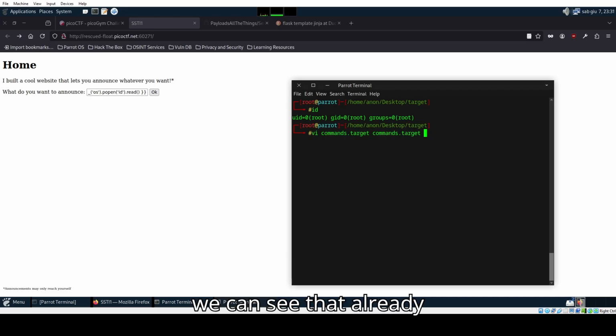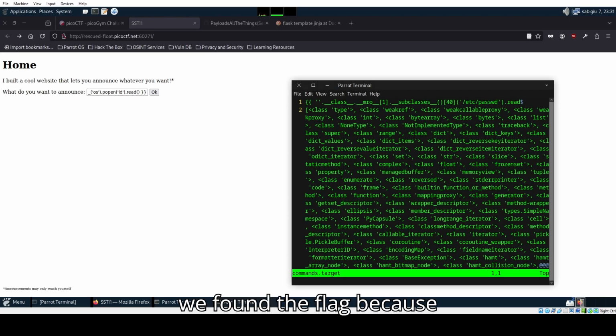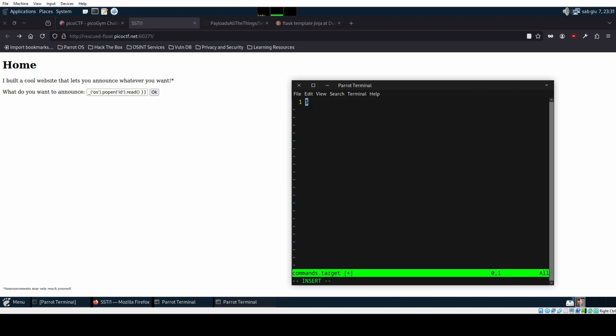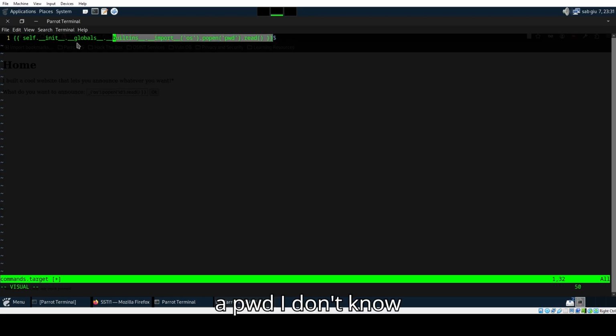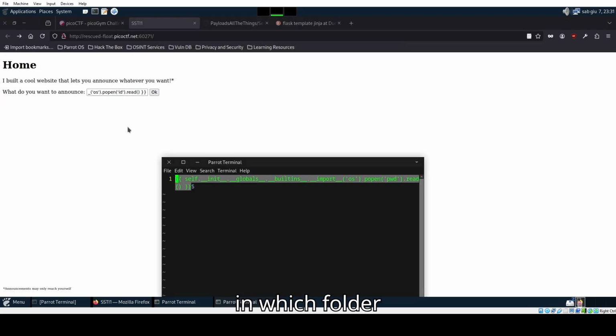We can see that we already can find the flag, because we can inject some code with this. I can simply remove this id and try to put an ls, or like I will do a pwd, since I don't know in which folder I am.